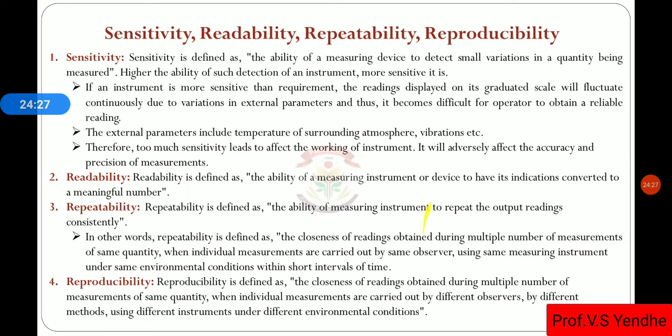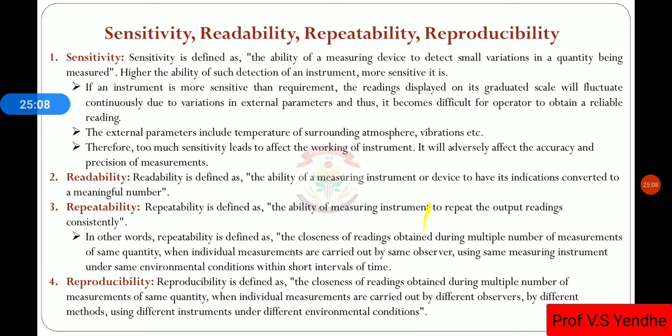Okay, suppose you are measuring the pressure with a pressure gauge. In that case, whatever the pressure is, it is shown on a graduated scale, and by using that scale and pointer, that instrument can show us the reading of pressure directly. That is the readability, or some digital instrument that directly shows the reading. So this is the readability property. That means it is the ability of a measuring instrument to have the measurements converted into meaningful numbers.